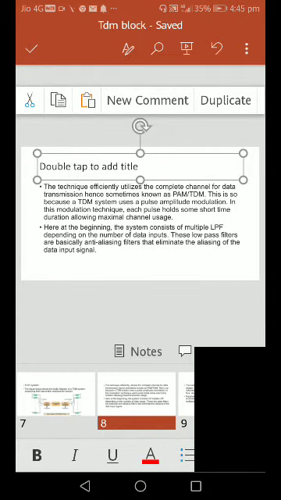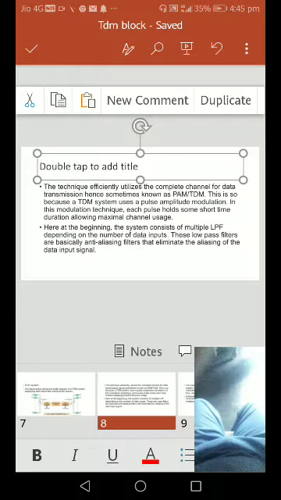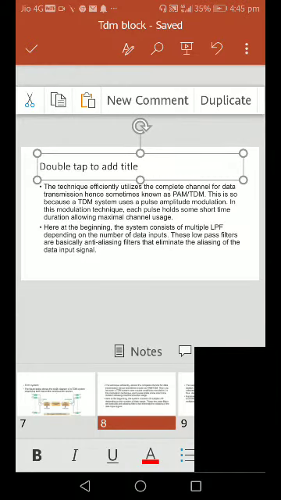This is so because a time division multiplexing system uses pulse amplitude modulation.